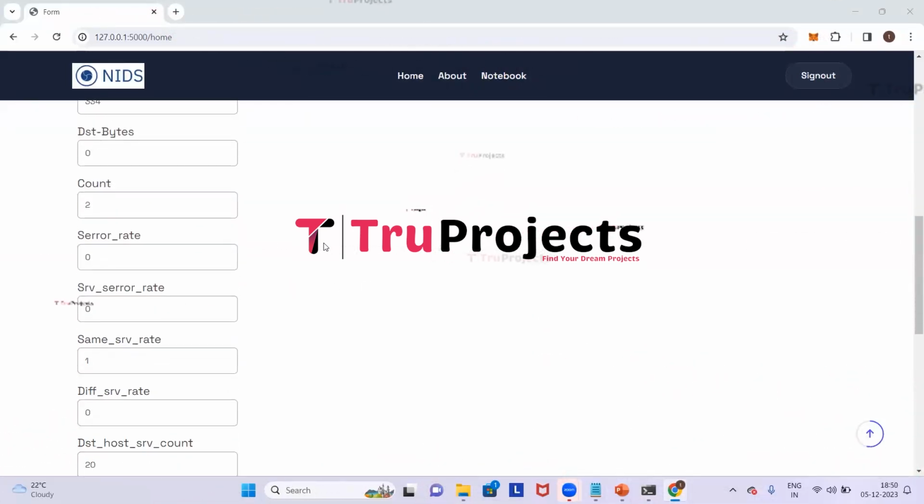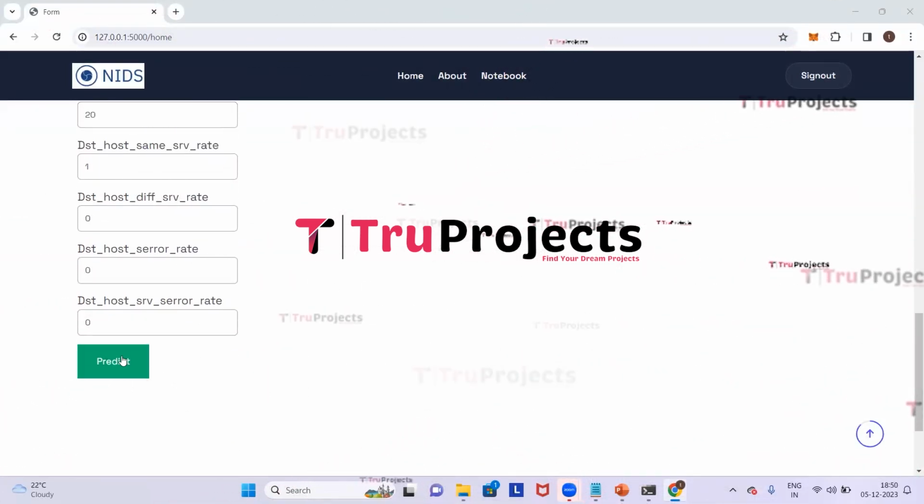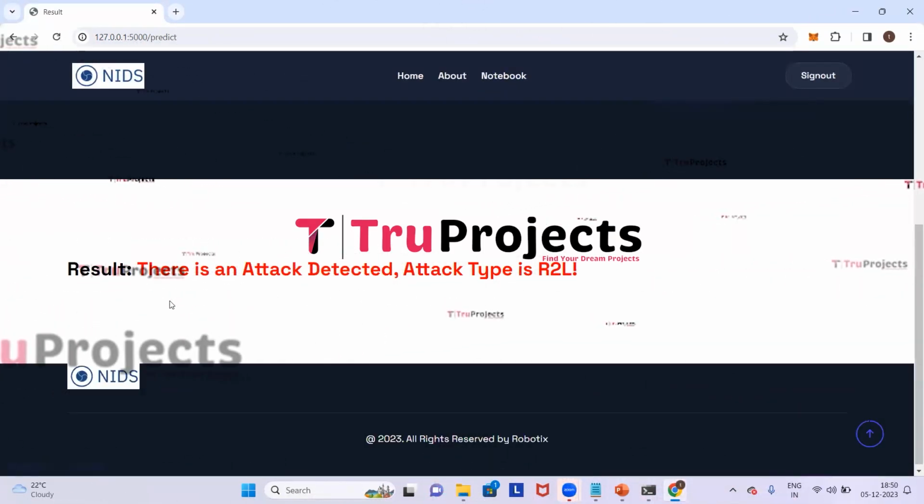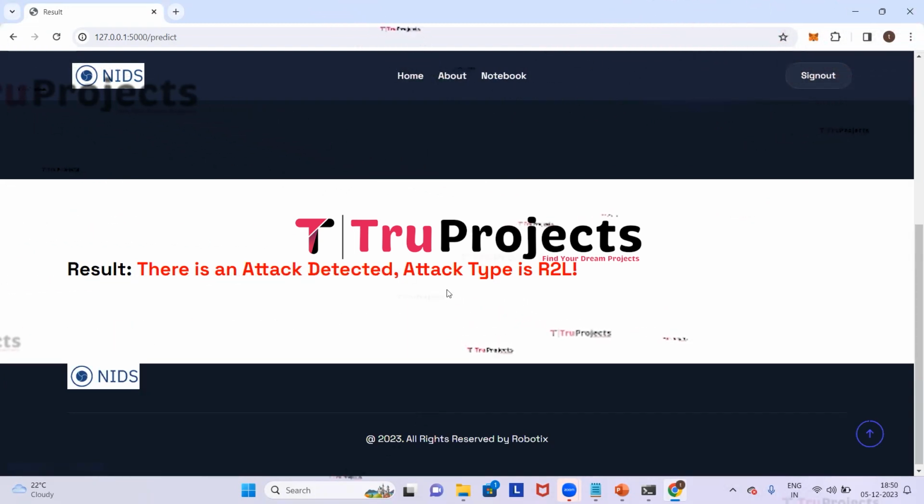I entered all the parameters. Now click on predict. Based on the given parameters, it has detected that there is an attack detected and the attack type is R12. Now we will enter parameters again. Click on Home.